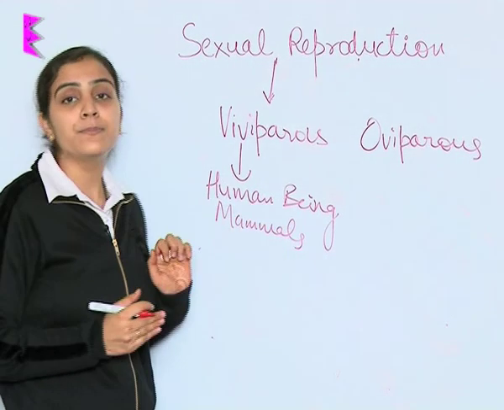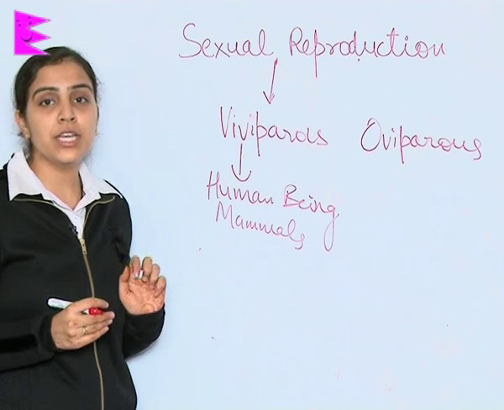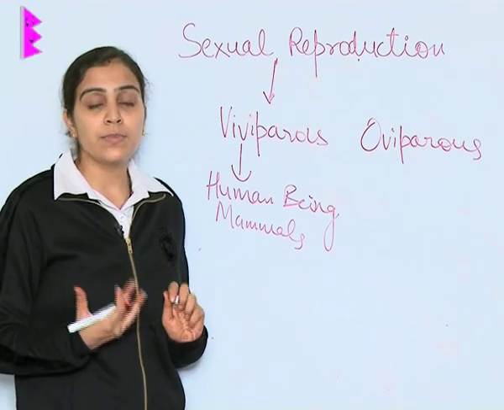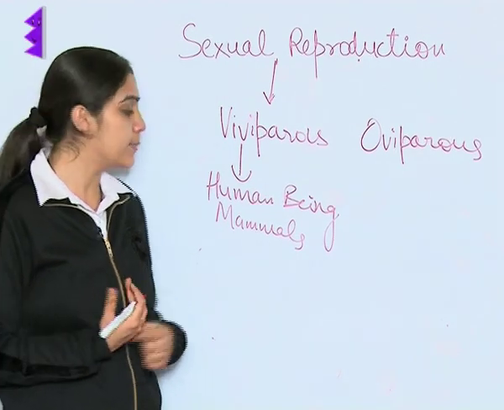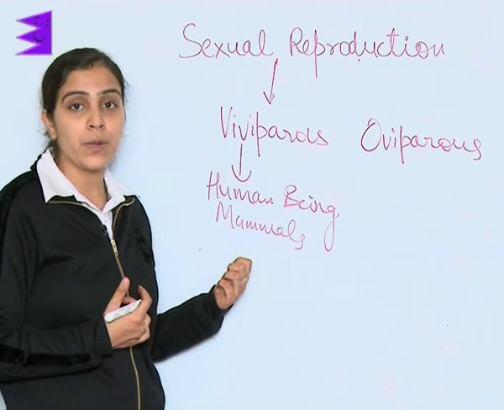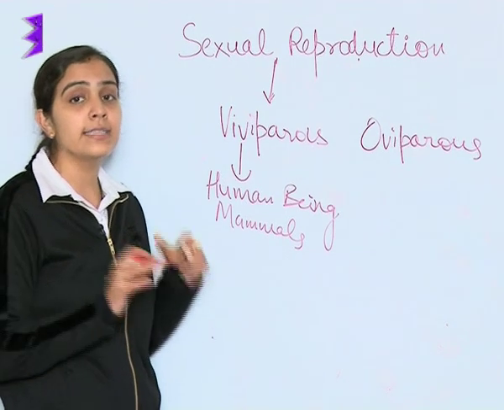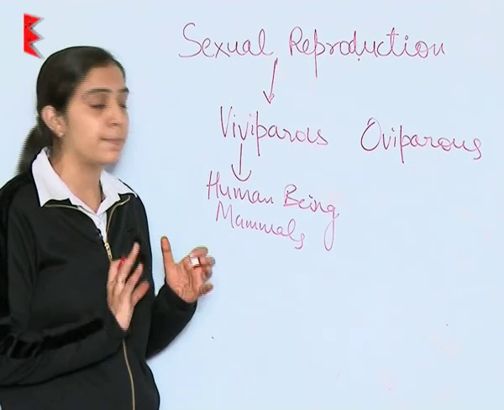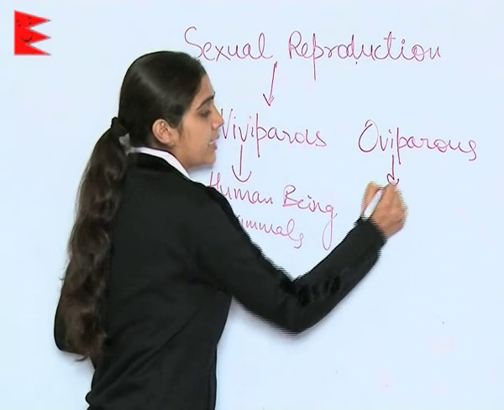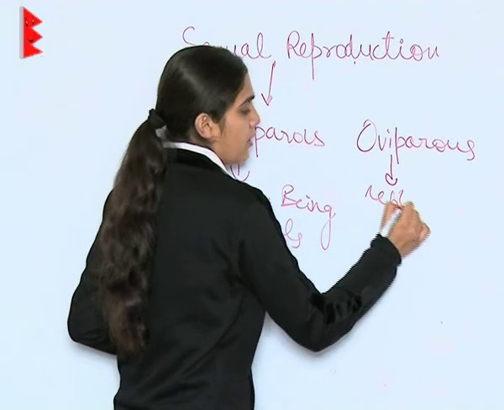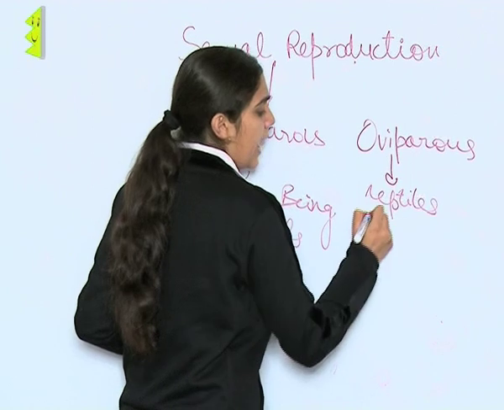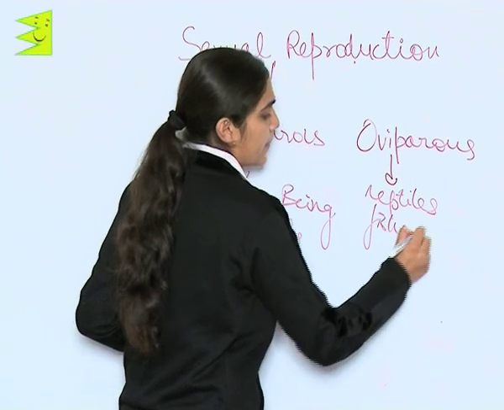Zygote is developed inside the body, differentiated into various organs, then giving rise to various organ systems, and a fully developed offspring is delivered once the development of the offspring is completed. This is the case of reptiles and certain fishes.